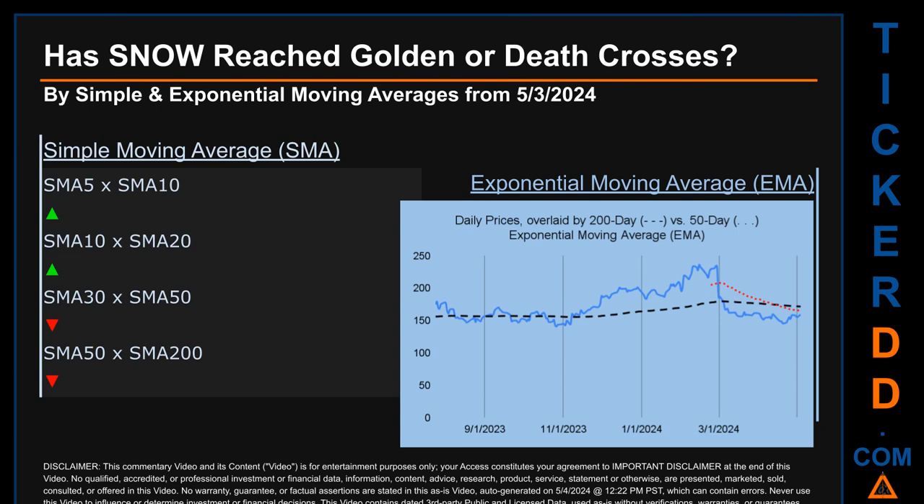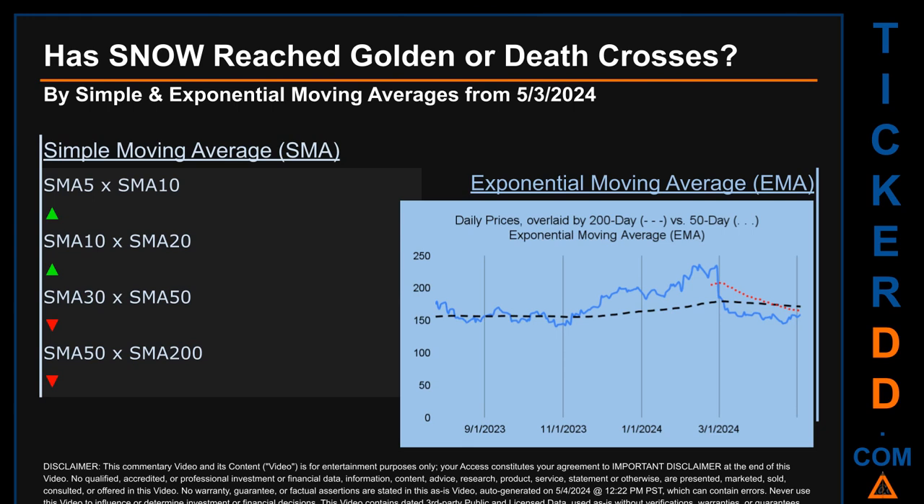Has SNOW price reached golden or death crosses? Golden cross and death cross are basic signals that compare average prices across two specified trade day ranges, a short-term versus a long-term range. For example, 5-day versus 10 trade days.